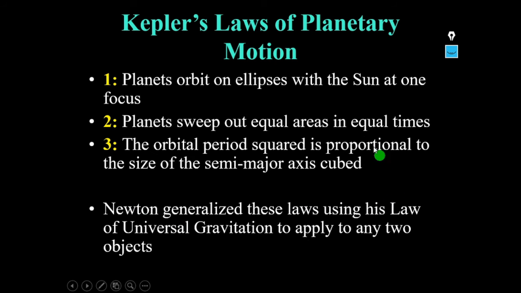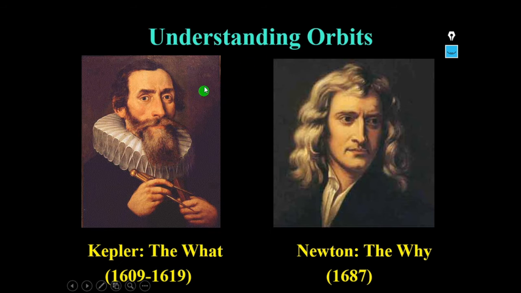Newton generalized these laws using his law of universal gravitation to apply to any two objects. So there is a relation between Kepler's laws of planetary motion and Newton's law of universal gravitation.